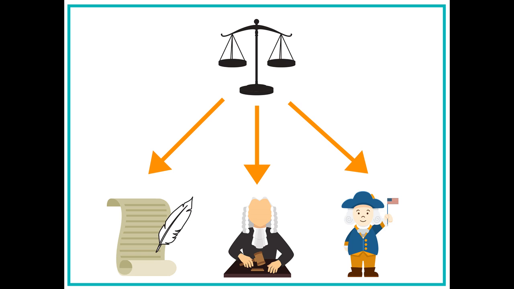For example, the legislative branch would be in charge of writing laws. The judicial branch would be in charge of reviewing times when people broke a law. And the third branch would be the executive branch, run by the president. Each branch has its own job.